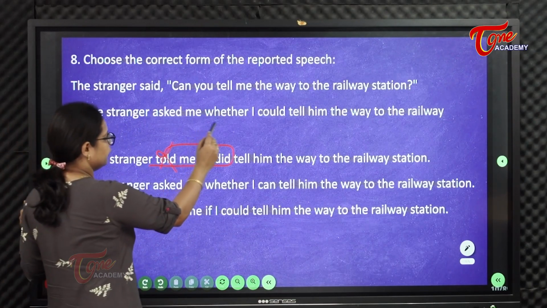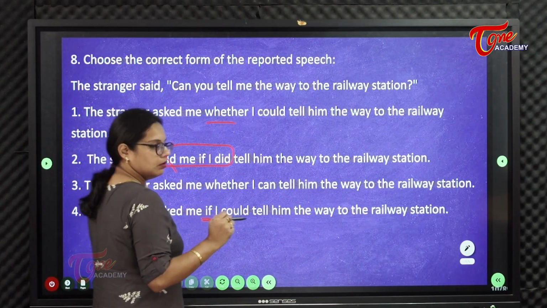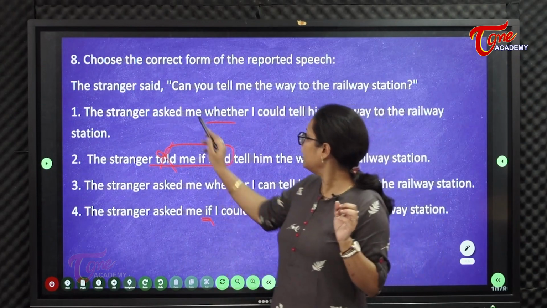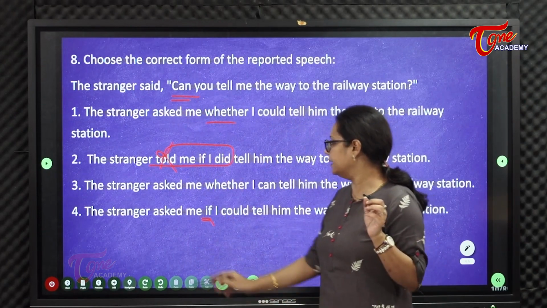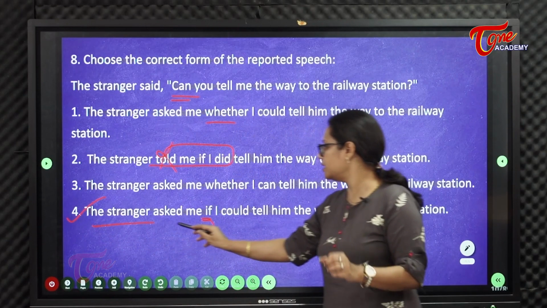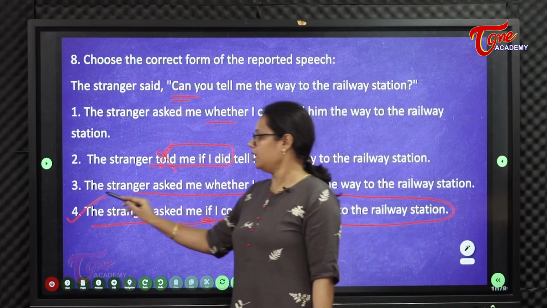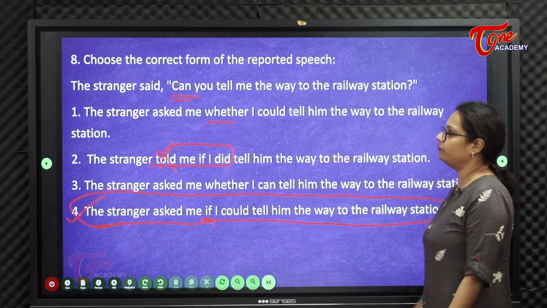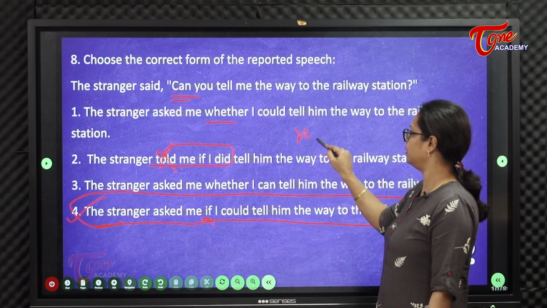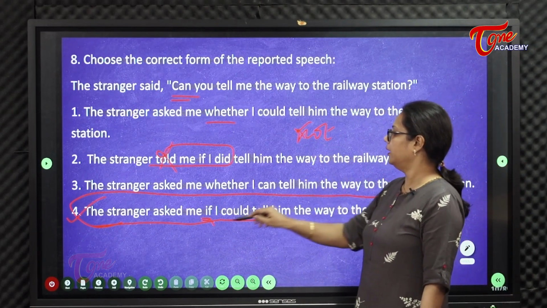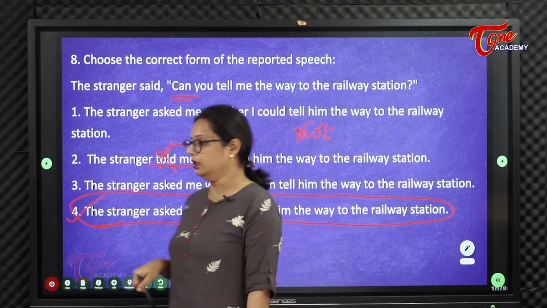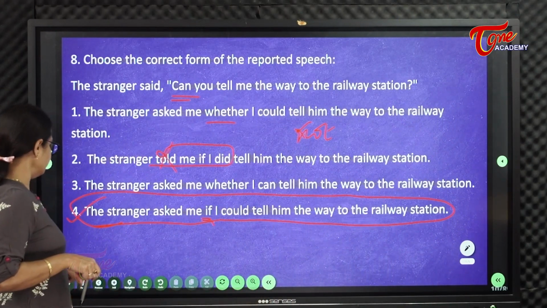Usually whether and if rendu vaadtaru, okay, as interchangeable, but can refers ability. So your answer is, the stranger asked me if I could tell him the way to the railway station. If I could, whether ante whether ki not kuda ostudi, whether or not. So if I could tell him the way to the railway station. So option 4 is our answer.